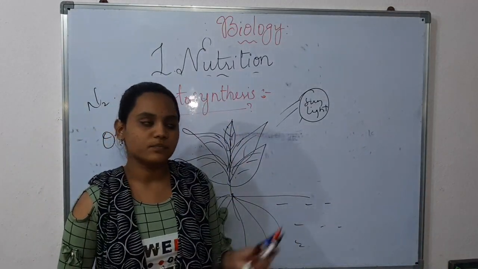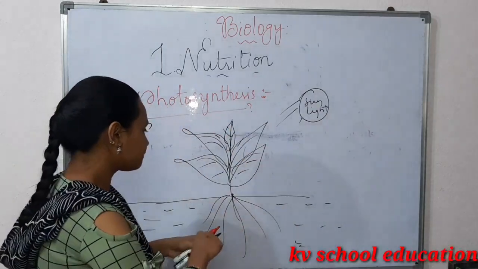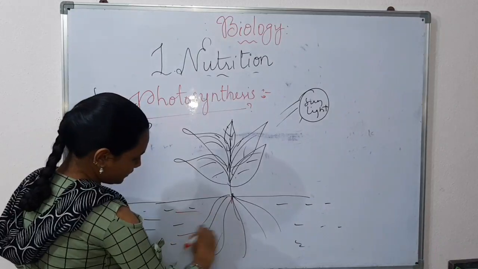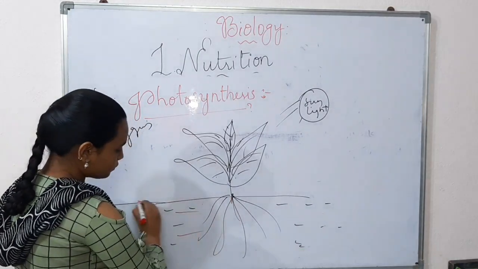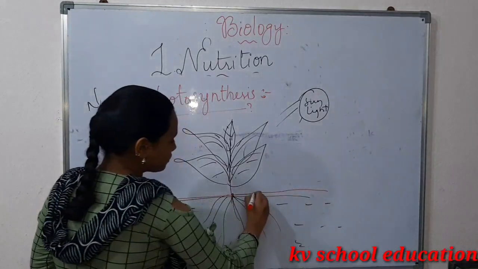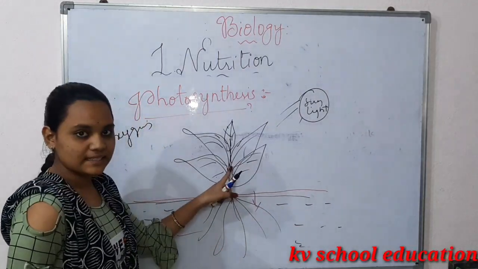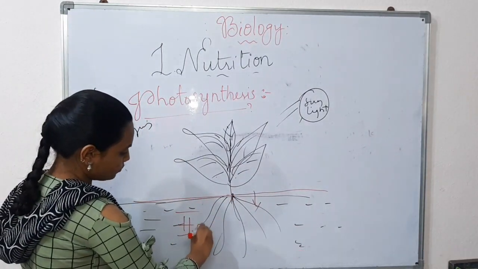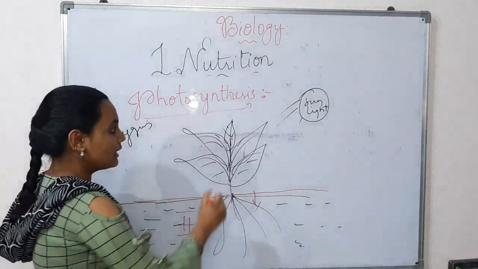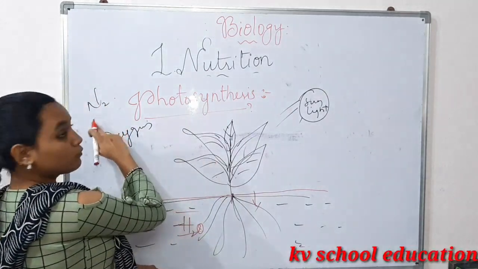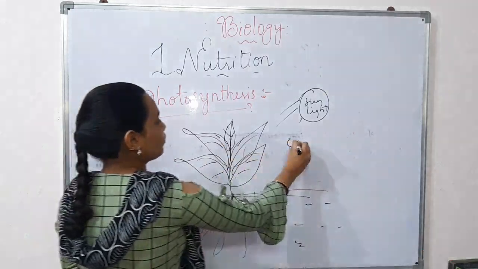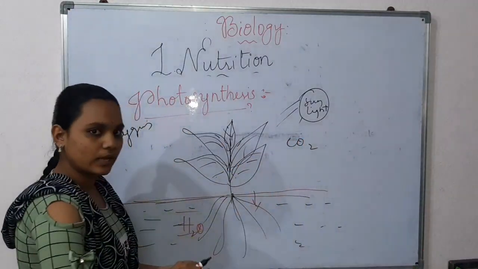So now let us learn what photosynthesis is. Here plants take water from the soil. This is the ground level, so here is the soil. Plants take water, H2O, from the soil. As I said before, there are many gases in the air: nitrogen, oxygen, CO2 and others.